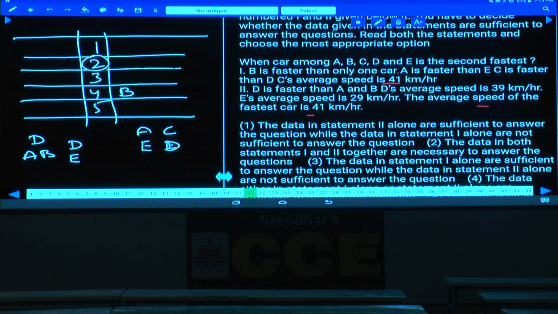Now D is faster than both A and B, as D is faster than A and D is faster than B as well. And again, A is faster than E. B will be somewhere here because A must be before this D. And between C and D, what is the statement here? C is faster than D. Then what is the answer here? C, D, A, B, E. Are we getting the answer or not? C, D, A, B, E is the order. Then which is the second here? D is the second. How are we getting the answer? Only by combining both the statements.